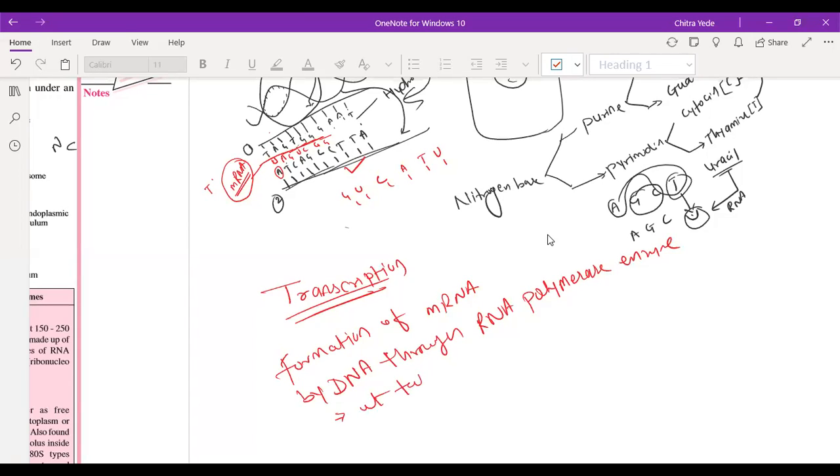Sir, so this mRNA, it's basically straight lines? No. That straight line contains the sequences of nitrogen bases.